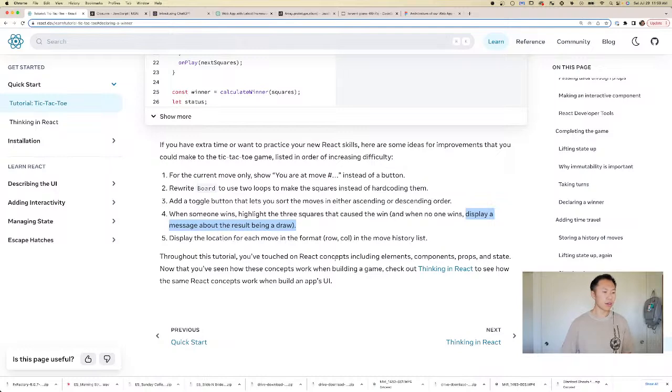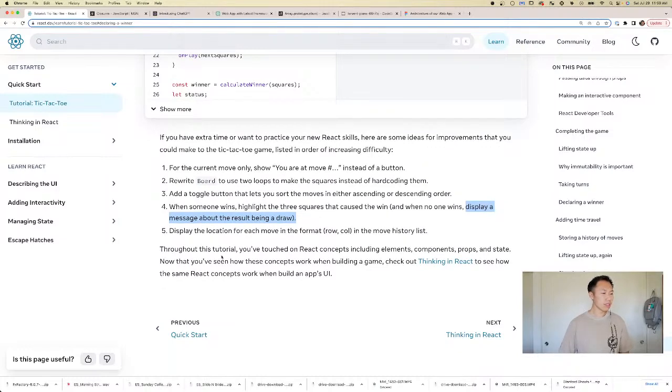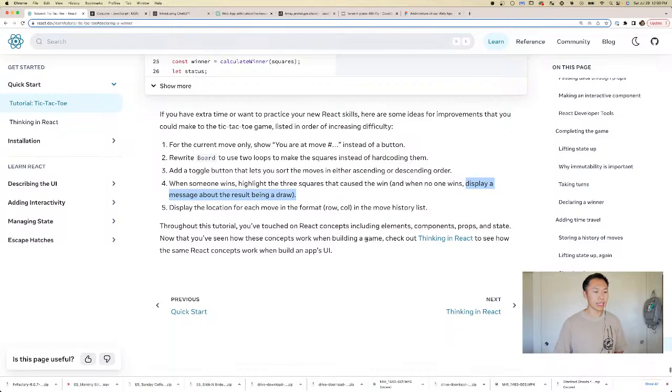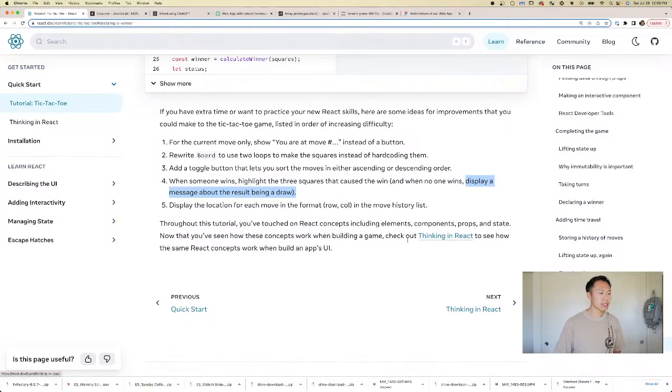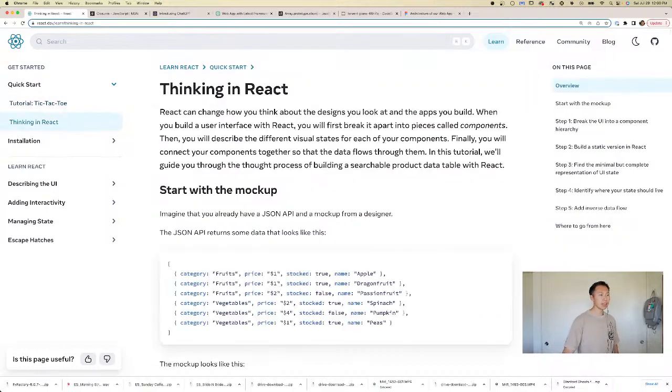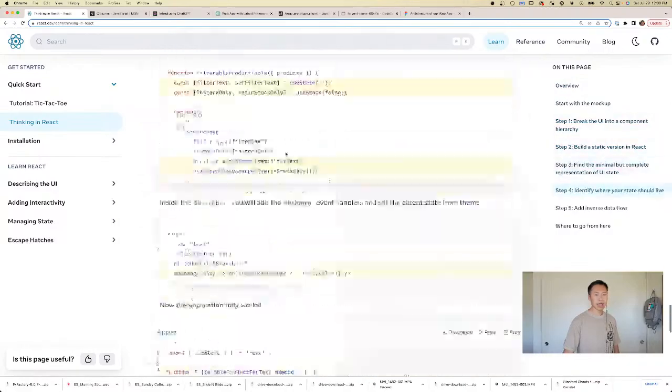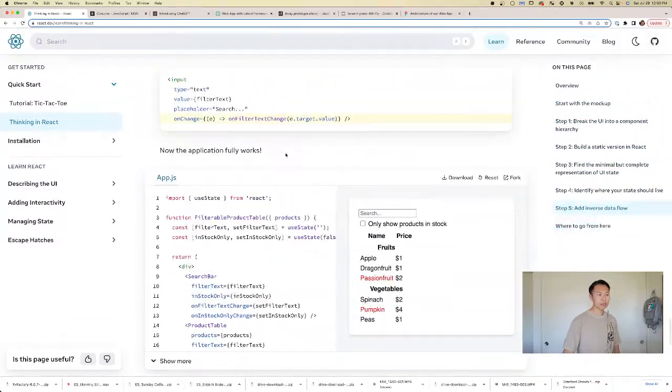Okay. Oh, okay. Throughout this tutorial, you've touched on React concepts, including elements, components, props, state. Now you've seen how these concepts work together when building a game. Check out Thinking in React to see how React concepts work when building an app's UI. Wow, look at that. So we finished the tutorial. And now we can start looking at how all this stuff works in the UI.